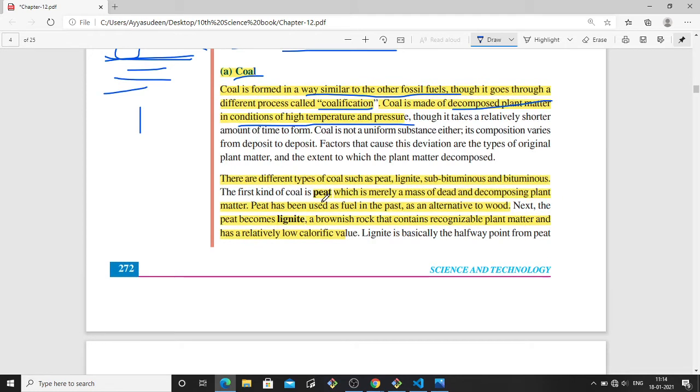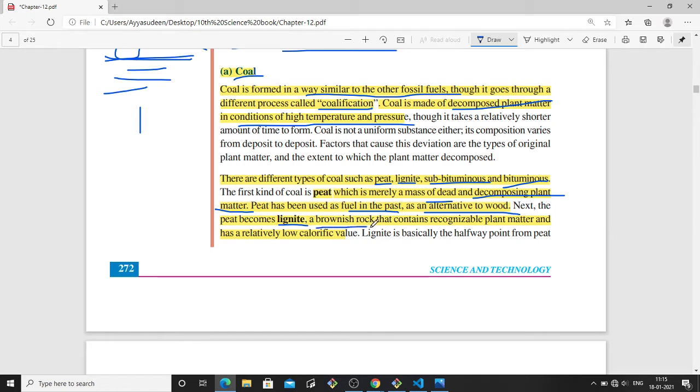There are different types of coal such as peat, lignite, subbituminous, and bituminous. Peat is a mass of dead and decomposing plant matter. In the past it was used as a fuel alternative to wood, and next this peat becomes lignite.